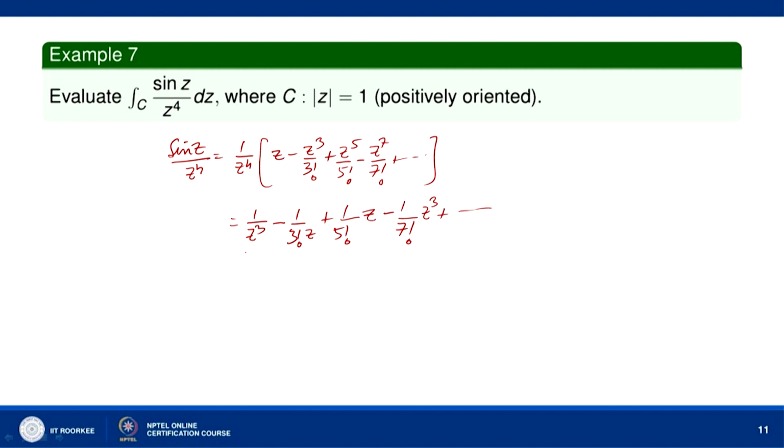Now, here you can see the principal part contains only finitely many terms. There are only 2 terms in the principal part, 1 over z cube minus 1 over 3 factorial z.